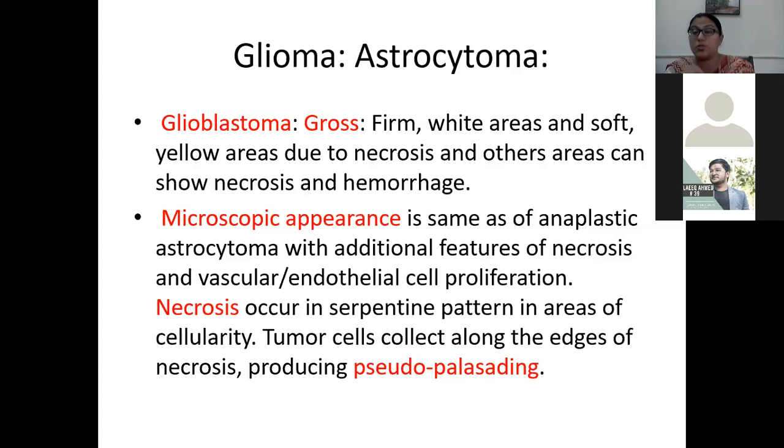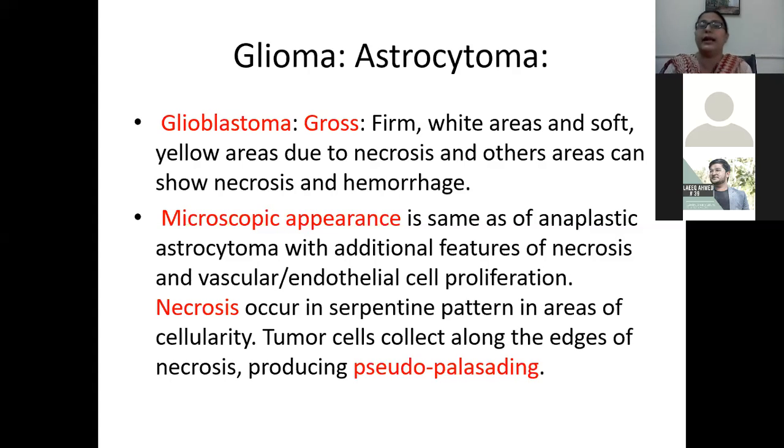Microscopically, beta, glioblastoma, as I already told you, is grade 4, so there is more mitosis, more atypia, more pleomorphism, along with additional features including necrosis and vascular endothelial cell proliferation. Okay, whether glioblastoma can be asked in your viva, it can be asked in your SAQ.